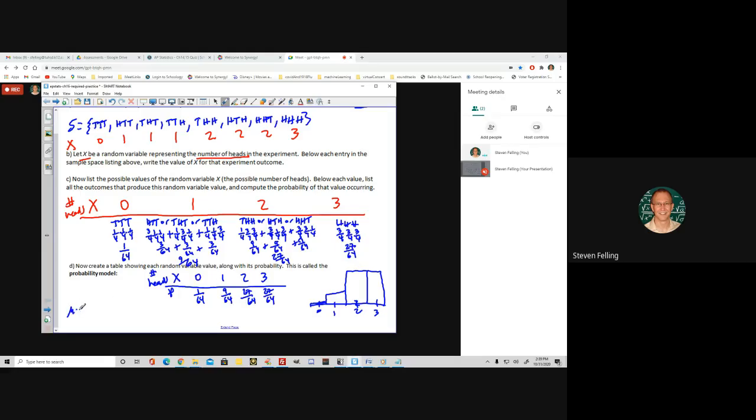which would be the mean, we would take each of its values, like 0 happens 1/64th of the time. We could add on 1, which happens 9/64ths of the time, 2, which happens 27/64ths of the time, and 3, which happens 27/64ths of the time. And if we compute that, we end up getting 2.25 heads. So the average of this distribution is 2.25 heads. That's where the mean of this distribution of the possible values of this random variable is.